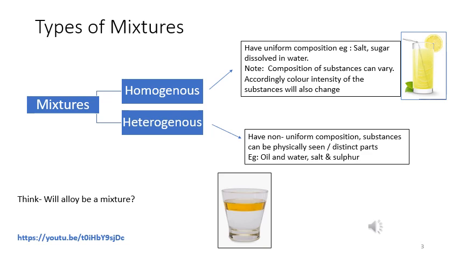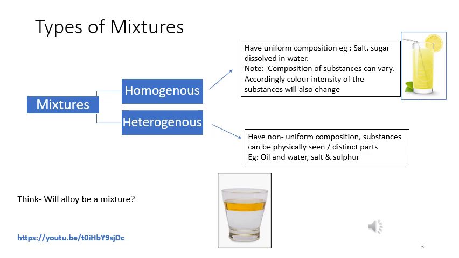Once you make that lemonade, can you tell me where is sugar, where is water, where is lemon juice in it? No. In a glass full of lemonade, I cannot tell you, but taste wise I can tell you this is not water, this is lemonade. But as far as components are concerned, I cannot tell you where is sugar, where is salt. So which means it has uniform composition, and that's why I say such type of mixtures are homogeneous mixtures.